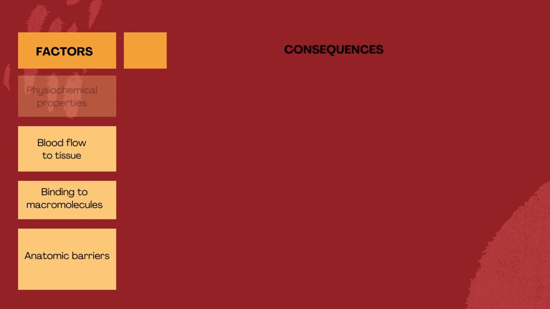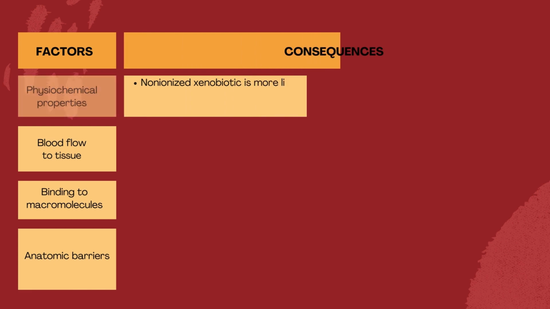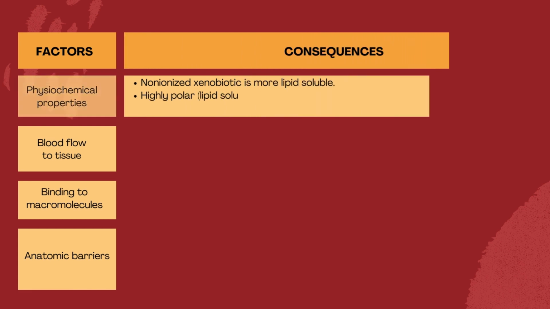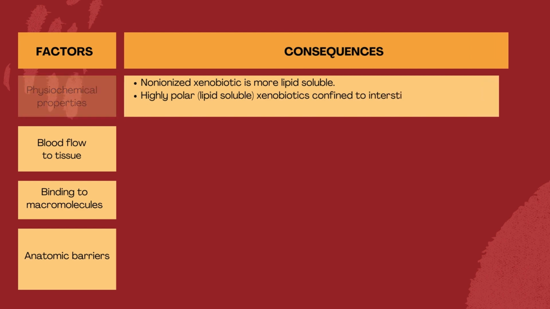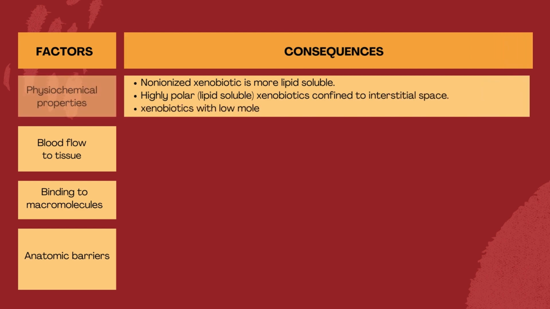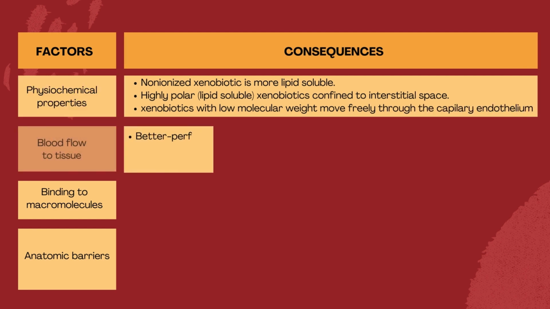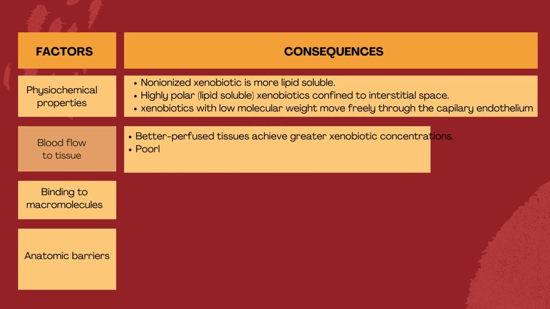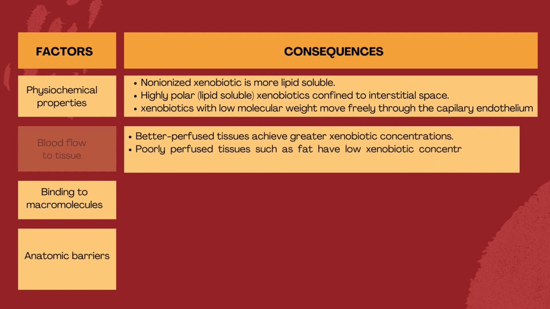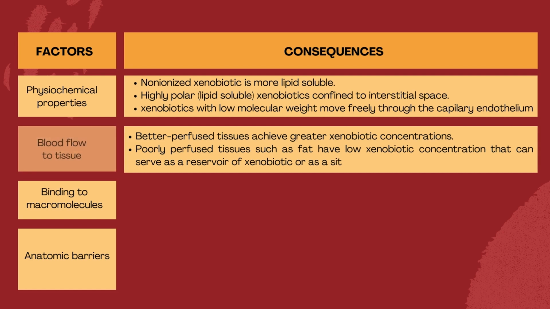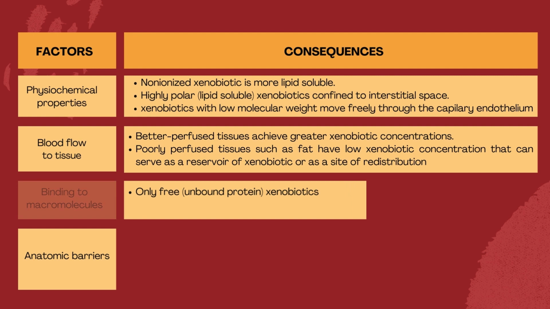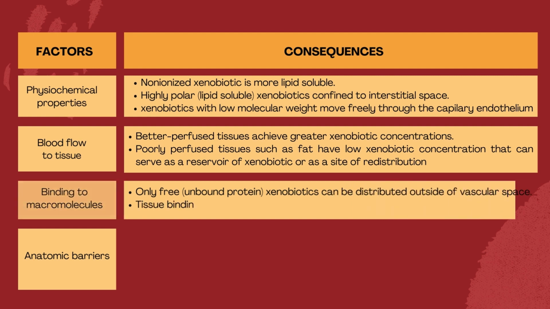In physiochemical properties, non-ionized xenobiotics are more lipid-soluble, thus penetrate intracellularly, while highly polar xenobiotics are confined to interstitial space, and xenobiotics with low molecular weight move freely through the capillary endothelium. Tissues or organs that have high blood flow achieve greater xenobiotic concentration compared to poorly vascularized organs, and vice versa. Likewise, unbound, free xenobiotic can perfuse the endothelial cells and enter the target site. This also allows tissue binding at the site, and if it is the target site, effects of toxicity can be seen.